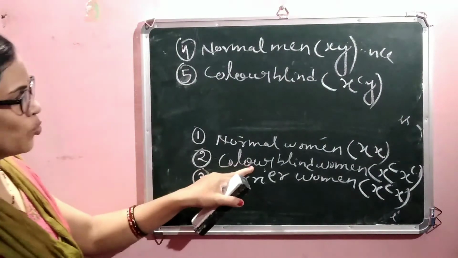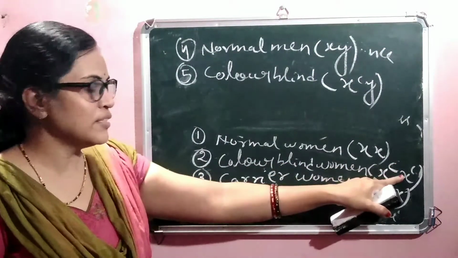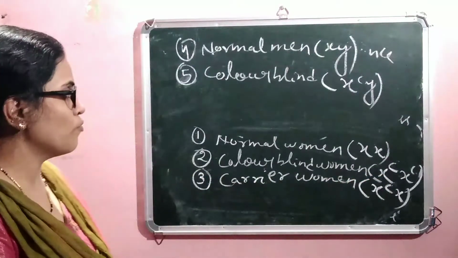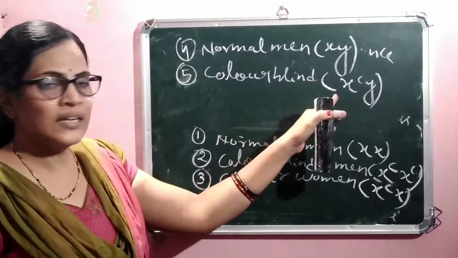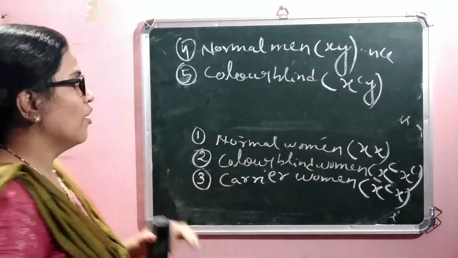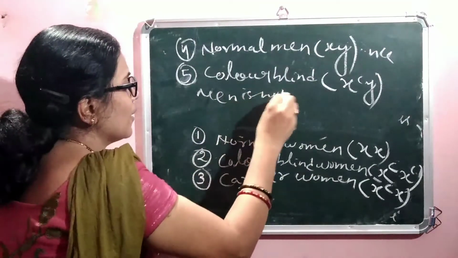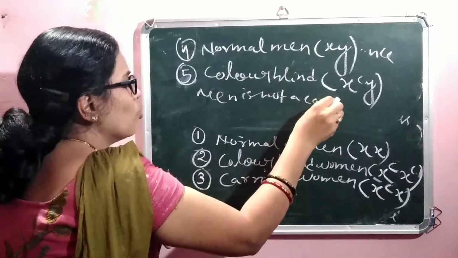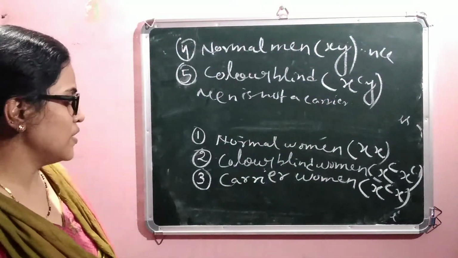Whereas colorblind woman is designated XCXC. In colorblind woman, the colorblind gene is present in both X chromosomes. Whereas in colorblind man, a single X chromosome contains the colorblindness gene. Man is not a carrier. Always women are the carriers of this colorblind gene.